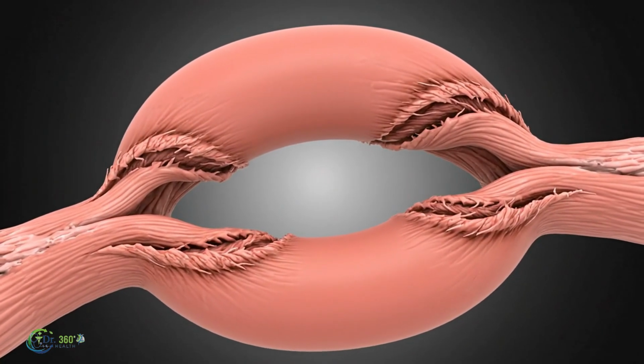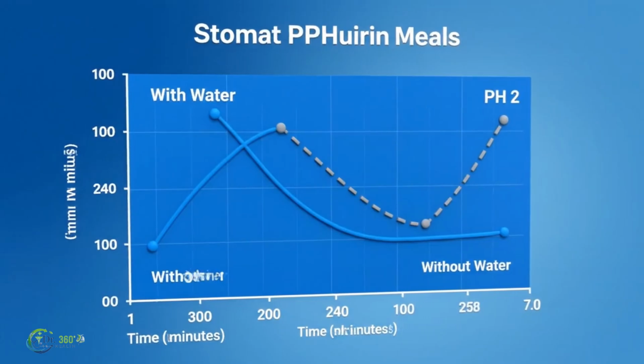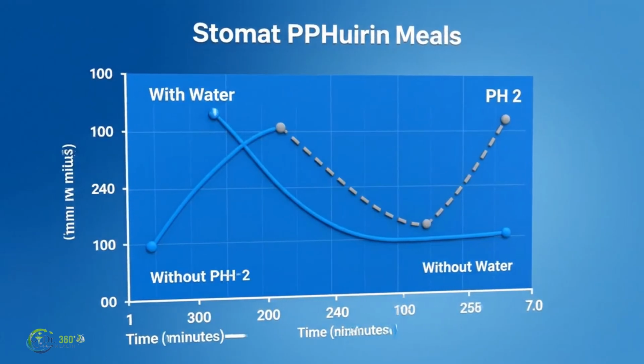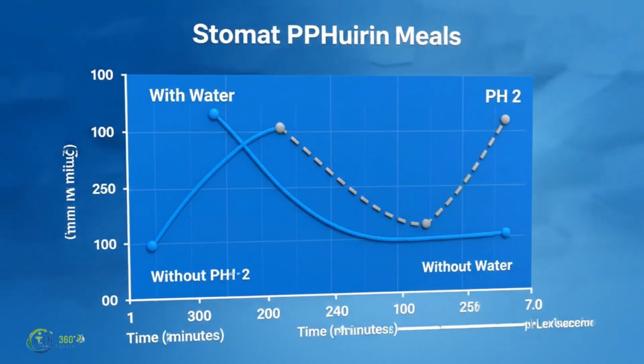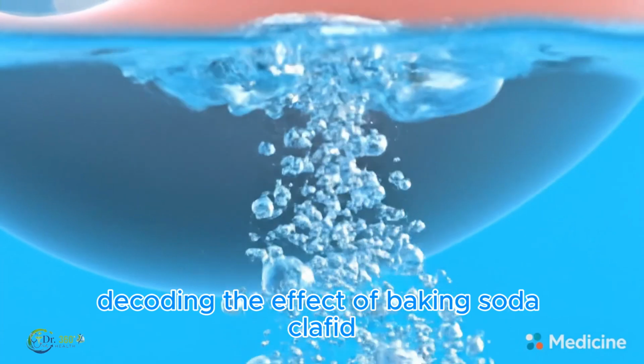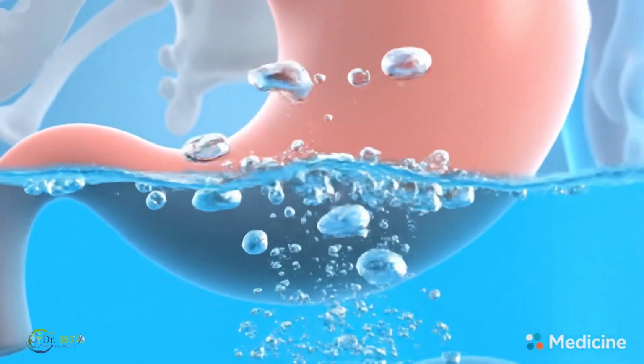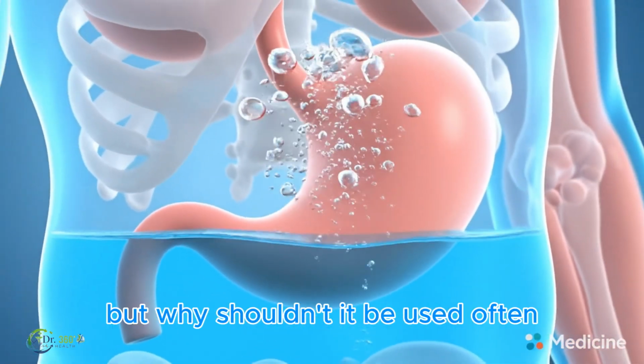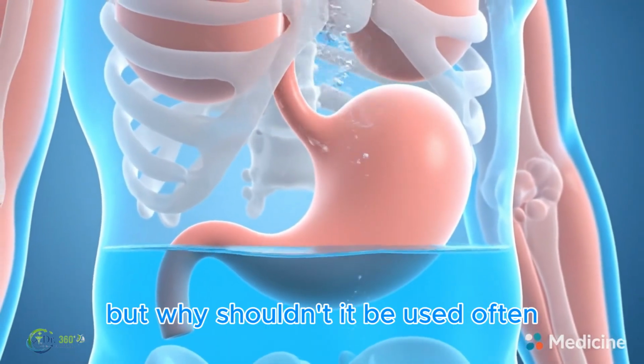No water during meals, reducing liquid volume in the stomach, avoiding acid dilution. Decoding the effect of baking soda. Quick neutralizing effect, but why shouldn't it be used often?